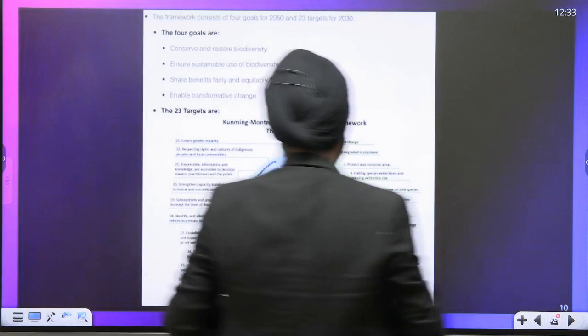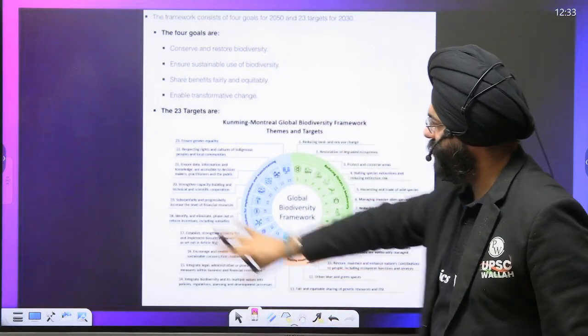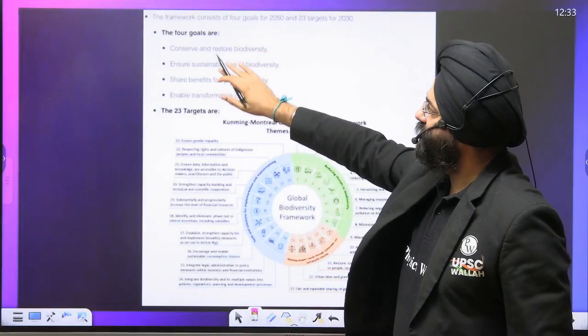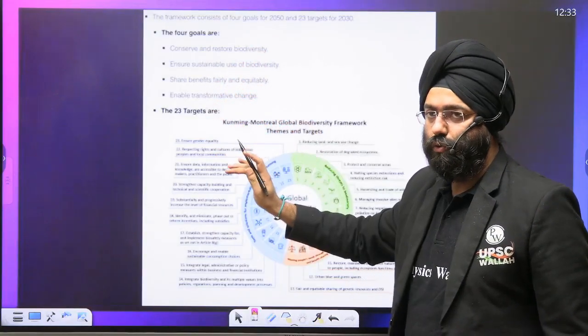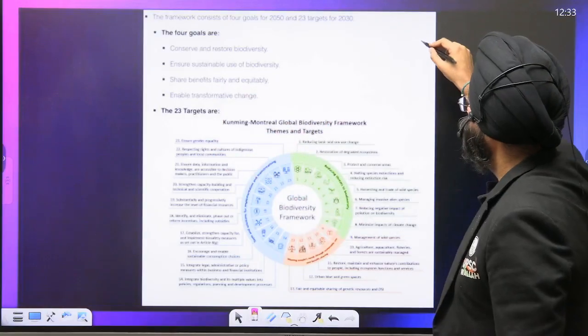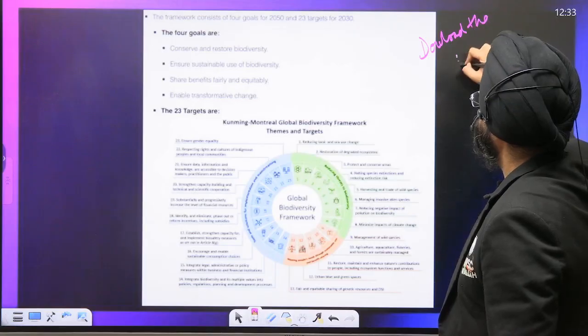So we have a lot of targets over here. 23 targets are mentioned over here, along with goals like conserve, restore biodiversity, share benefits, enable transformation and change. I would request you to please download the PDF from my Telegram account.